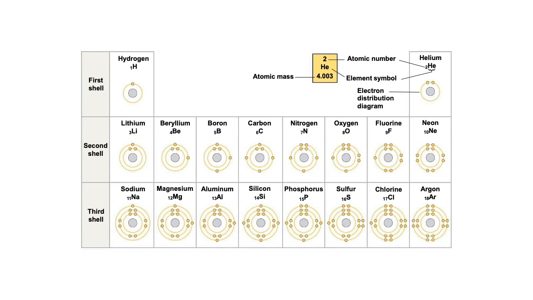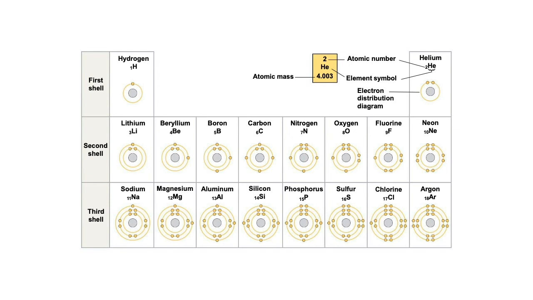And then that right-hand column, the 8th column, notice that helium has 2 in its valence shell, but that shell is still full. And then neon has 8 and its shell is full, and argon has 8 and its shell is full. So helium and neon and argon are all not very chemically reactive because their outermost electron shell is full and it doesn't want any more electrons and it doesn't want to give away any more electrons. It's just kind of happy to be full.